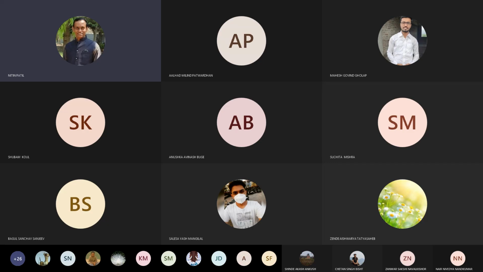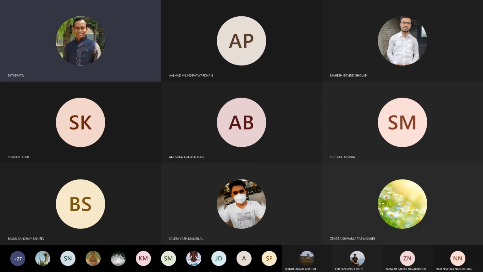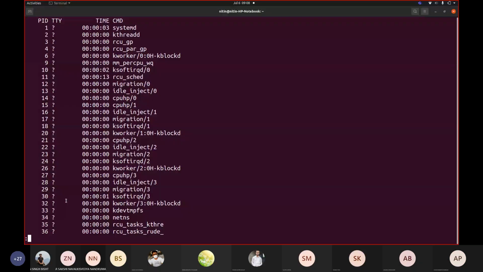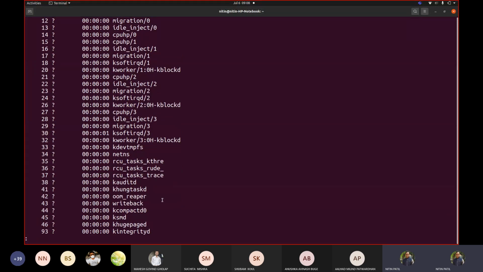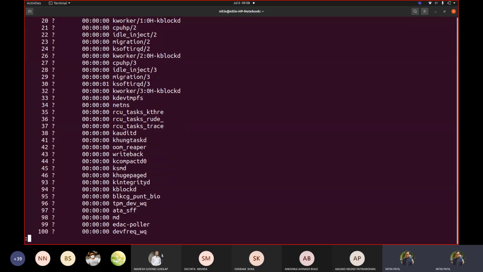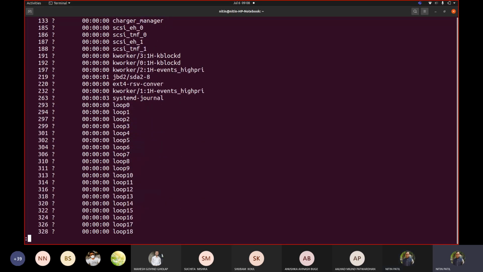Now whenever we deal with Linux, we do see a similar kind of thing. If I try to show you this, these are the kind of processes that might be running. Okay, and you may see that a few of them have the same name.